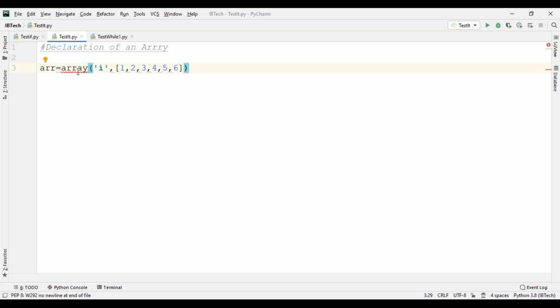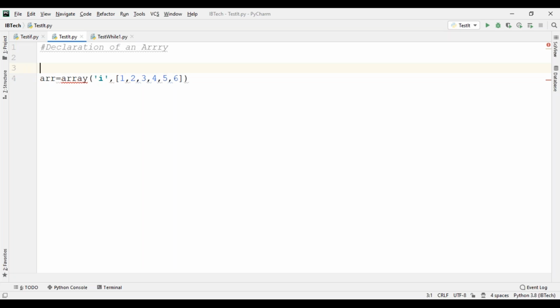Have you observed the red color? Red color means some mistake. See, unresolved reference of array. You must import array.